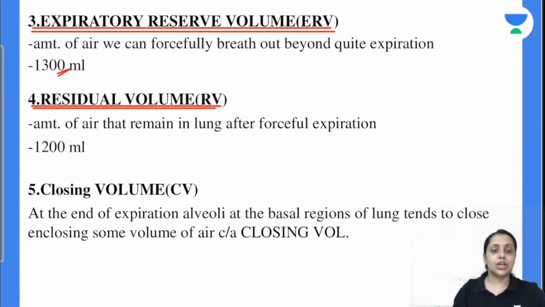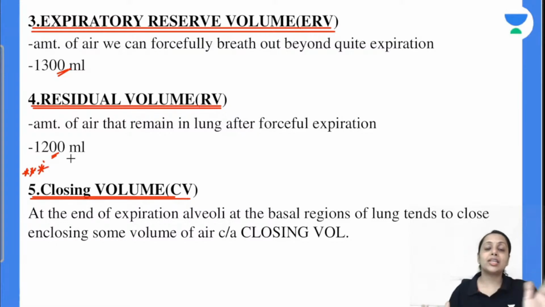Next is the residual volume. The amount of air that remains in the lung after forceful expiration is our residual volume, and its normal value is 1200 ml. Next is the closing volume, newly added one है. क्या होता है? At the end of expiration, जो basal region of lung में alveoli होती हैं, they start to close, and when they close they entrap some volume of air, and that is known as the closing volume. And this closing volume increases with age.